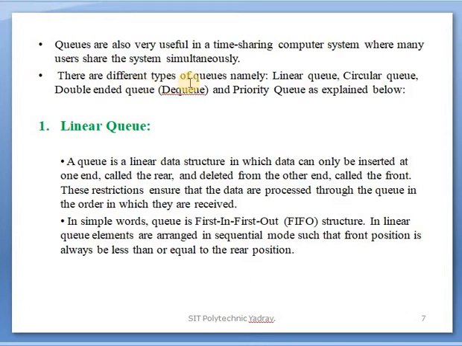There are different types of queues, namely linear queue, circular queue, double-ended queue, that is DQ, and priority queue, listed below. Only the definitions are here. After that we will study them in brief.